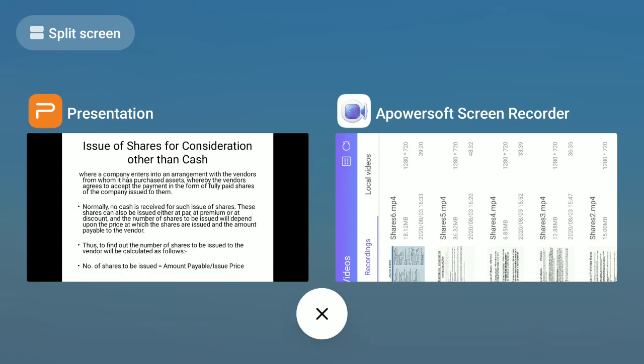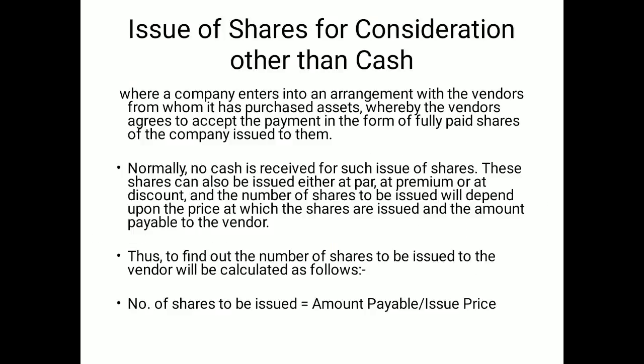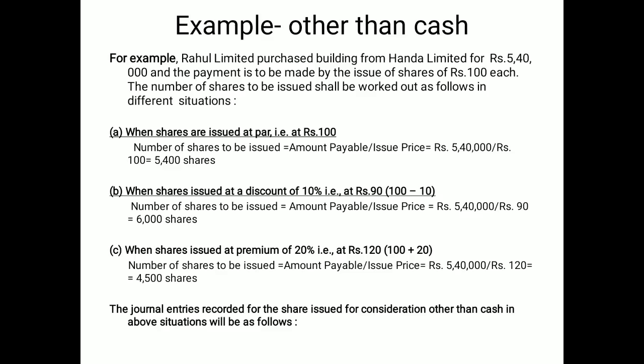Now I'm taking one example here, of other than cash, with all three situations. Suppose Rahul Limited purchased from Honda Limited for 5,40,000, and the payment has been given by issuing shares, with a value of 100 each. The number of shares to be issued shall be worked out. Case 1 is at par, case 2 is at discount, and case 3 is at premium.